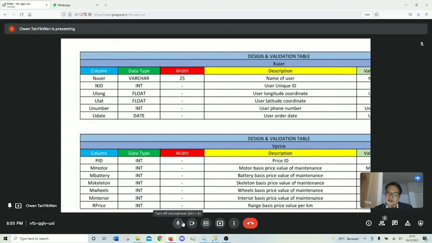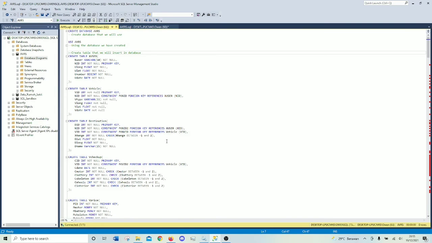Every single data type right here is some sort of function. Let me open up my SQL. As you can see here, we have a varchar, int, float. Those are the types that we used. Varchar is to insert our characters. Int is for our integers. Float is the same as integer, but it's more for putting a bigger number. Bigint is the same as well, but way smaller than float. And then date to tell us the exact date of today.